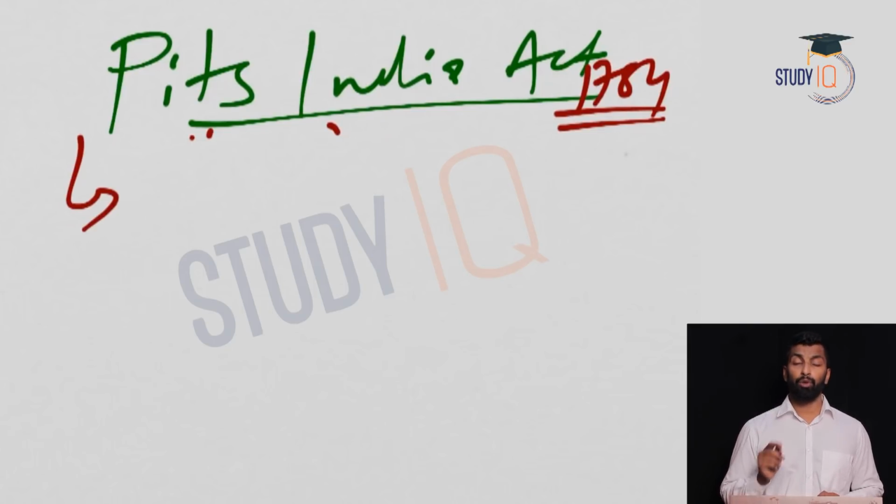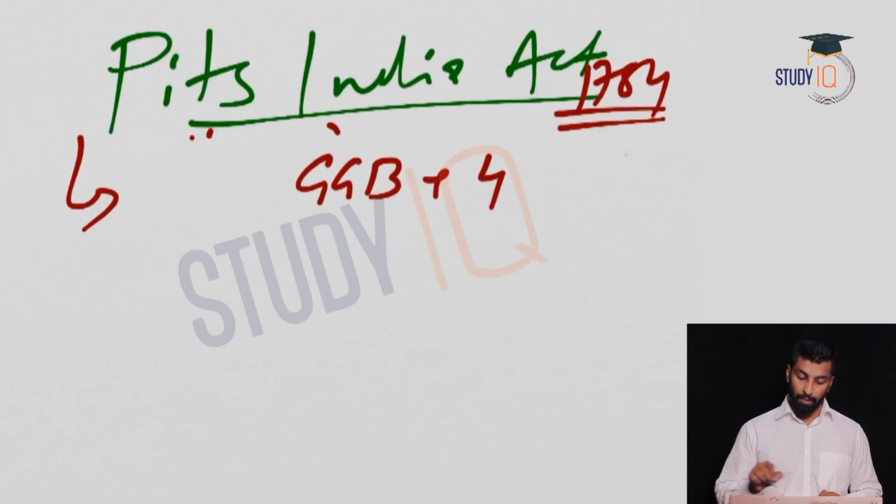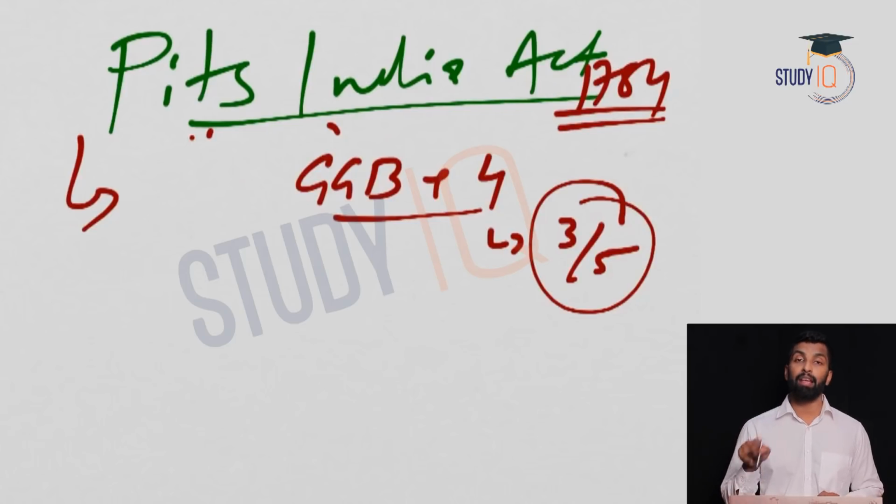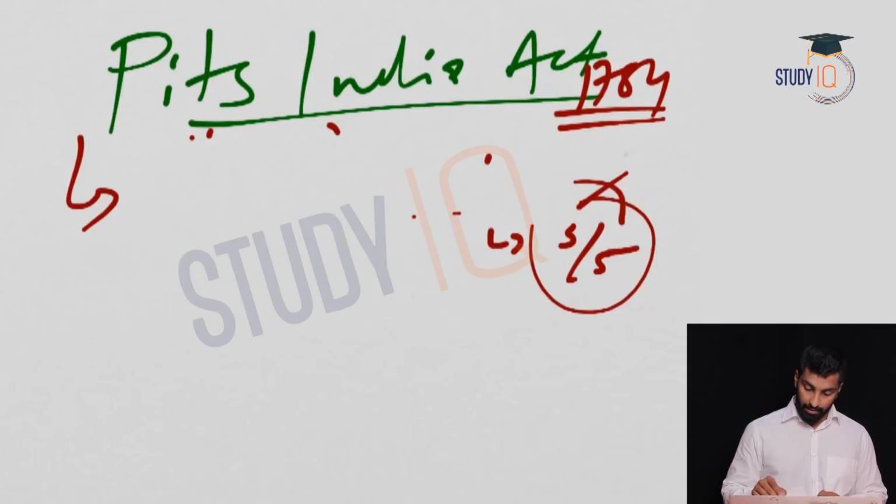Okay, so you need to also know how the problem of the Regulating Act is changed through Pitt's India Act. What was the problem in the Regulating Act? Because we have already told, Governor General of Bengal plus 4 members, the decisions are taken on the basis of majority. That means 3 out of 5 is required, but the Governor General was never able to get the support of 2. If you need to implement any decision, you need the support of 2. But 3 out of 4 gentlemen were always against Warren Hastings. Okay, so how this problem is going to be solved is what we need to discuss now, right?